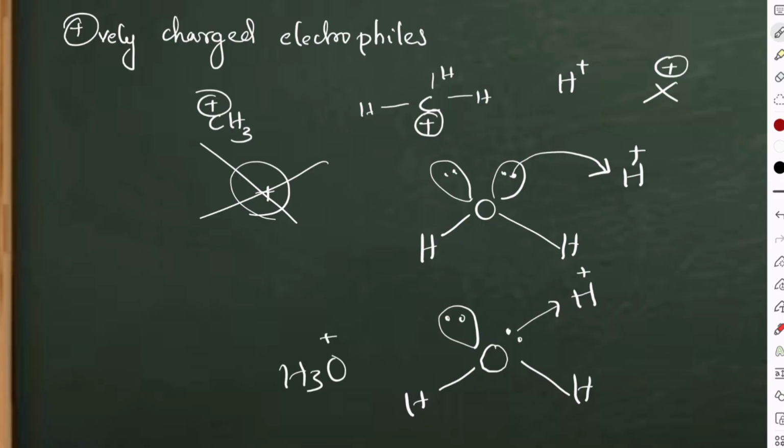Is it an electrophile? It's not an electrophile. First of all, this is not something electron deficient. It has electrons. See here, 1, 2, 3, 4, 5, 6, 7, 8. And did you think that this oxygen can accept one more electron from something? Obviously H plus can, but whether this oxygen, as H3O plus itself, will it accept an electron?